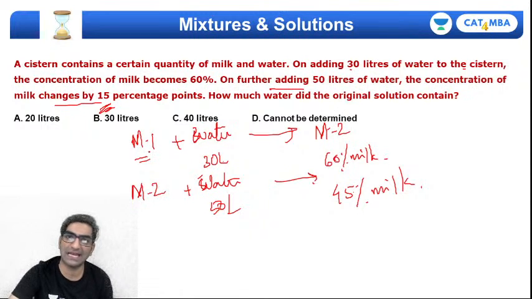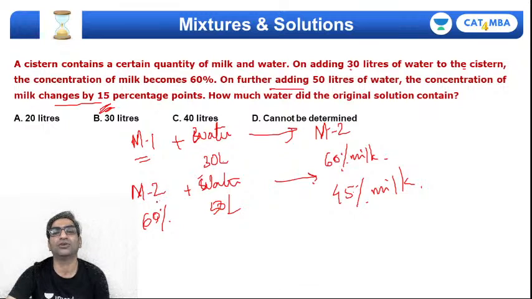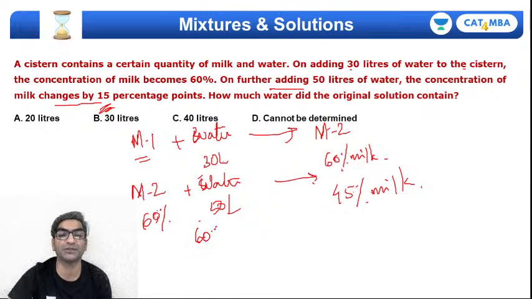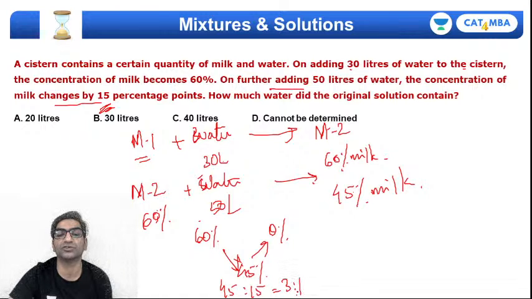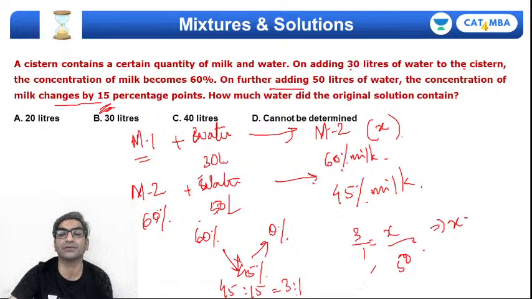So I can use alligation, but in this problem I can start with alligation in the last step. I know I took a 60% solution and I converted it into a 45% solution by adding 50 liters of water. So 60% milk, water contains 0% milk, results in 45% milk. So if I alligate, I'll get the ratio as 45:15, which is 3:1. So this tells me if I add 50 liters of water, 3/1 will be X liters unknown divided by water, which is 50 liters, which means X will be equal to 150 liters.